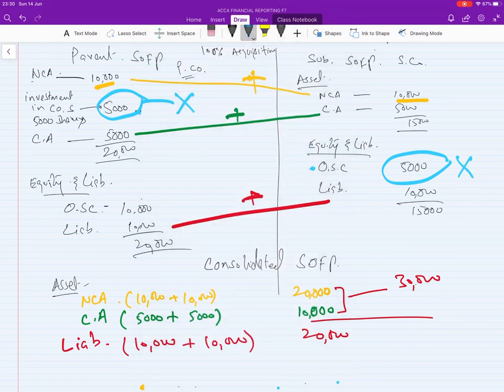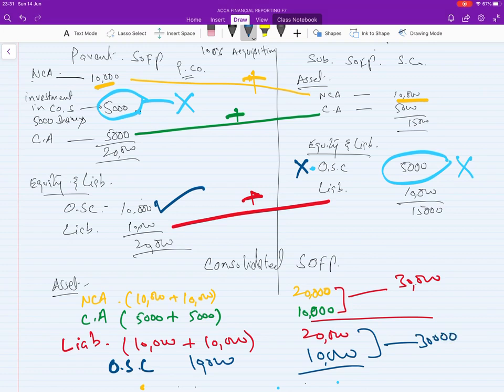And liability is done. For share capital, just take ordinary share capital of the parent only, and ignore the subsidiary's share capital. Ordinary share capital of the parent is 10,000. If you add these two, it is 30,000.